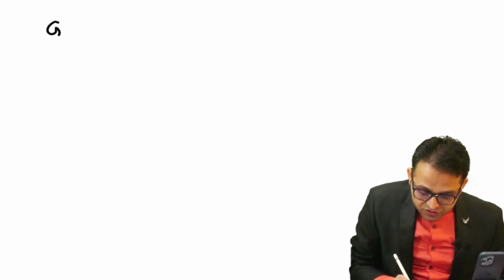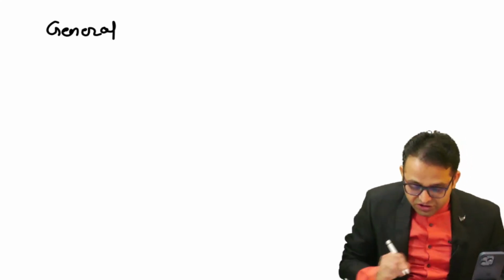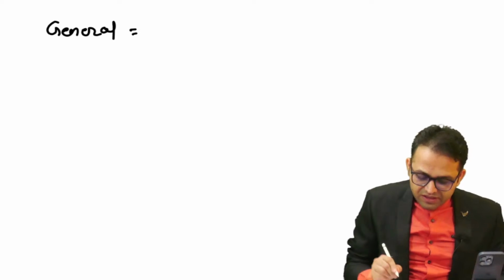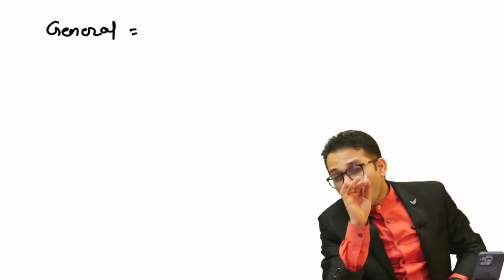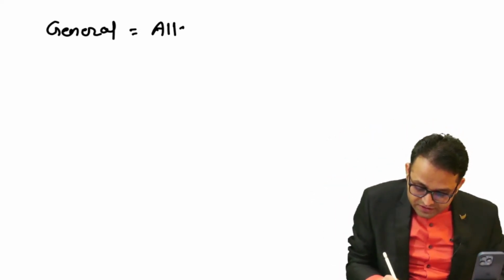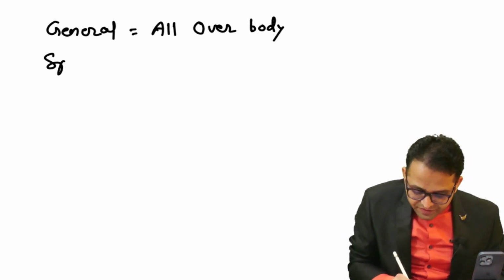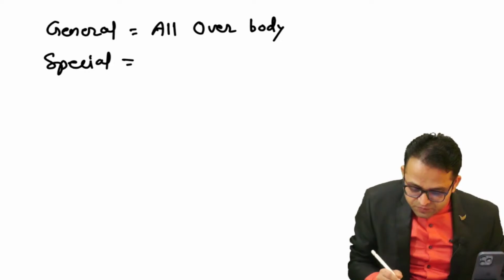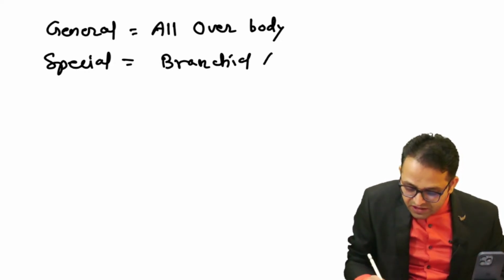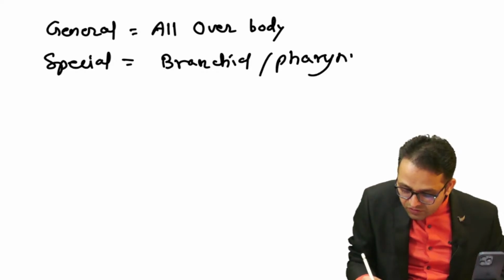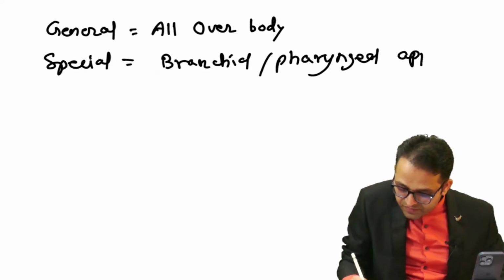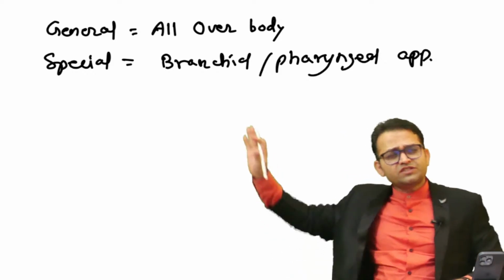Whenever we use the word general, it means all over the body; it is not special. And whenever you use the word special, it means branchial, also called pharyngeal apparatus. Always this term will be used.